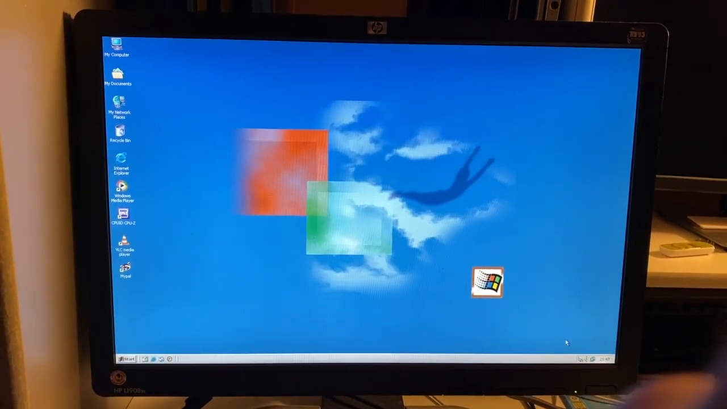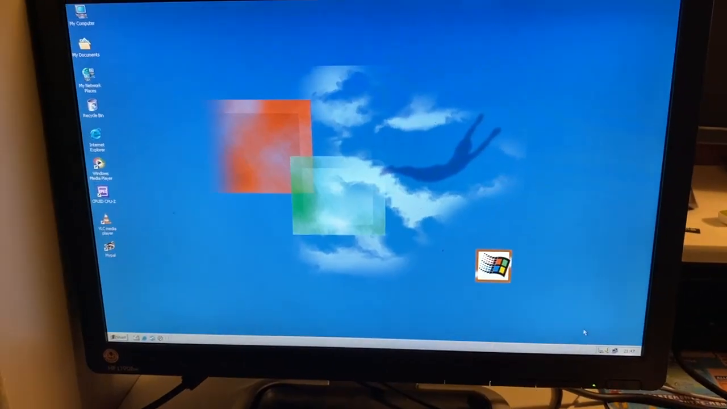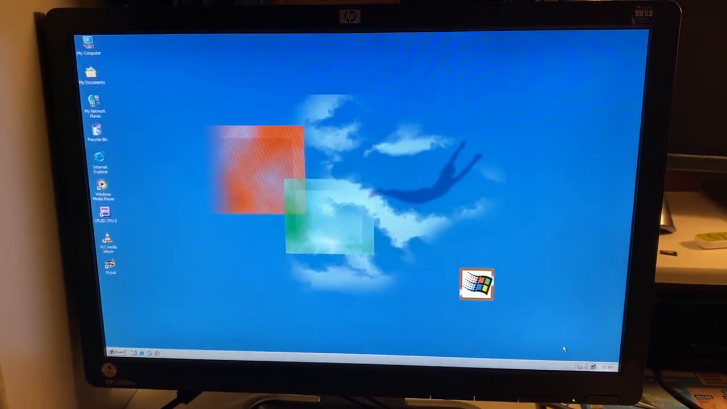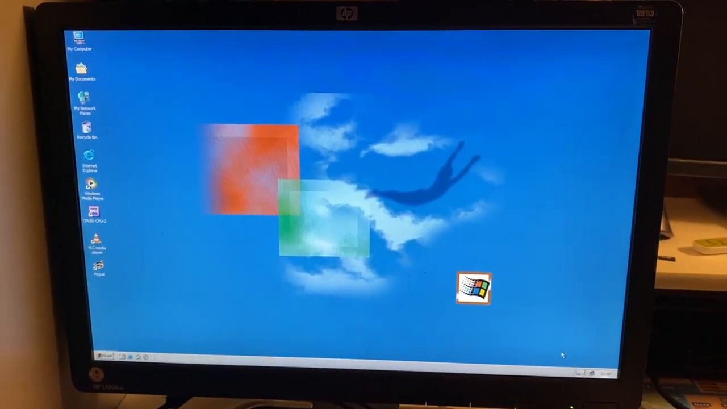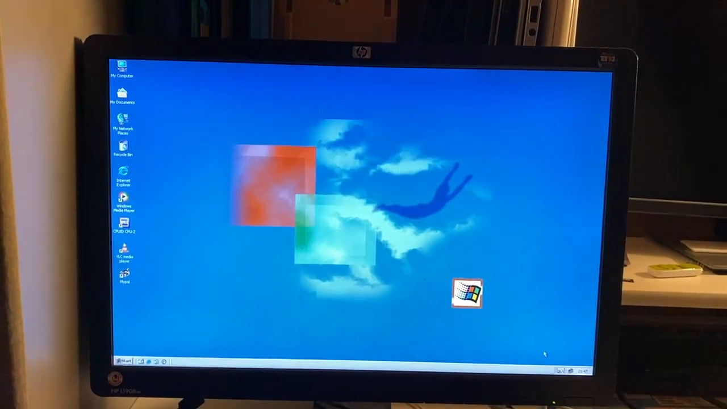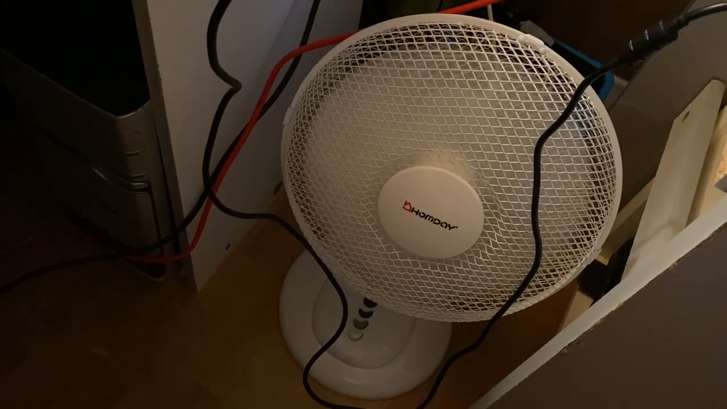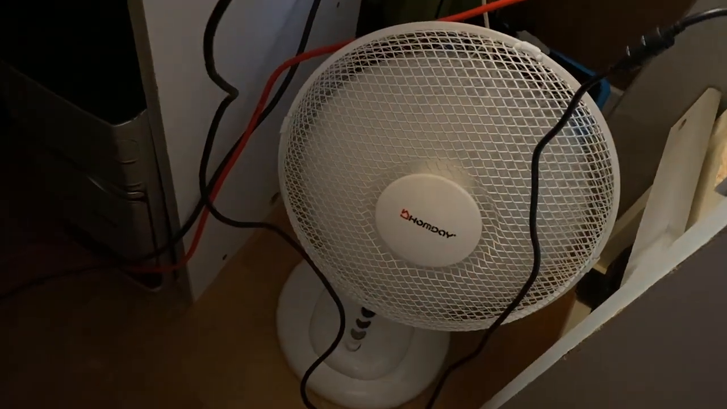Welcome to Windows 2000, the operating system made by Microsoft, released to the public in February 2000. As I said in the previous video, this thing was meant to run Windows 2000, and so here it is. Well, except this thing still has its Windows XP sticker. So if you hear something blowing, it's the fan, not me this time.